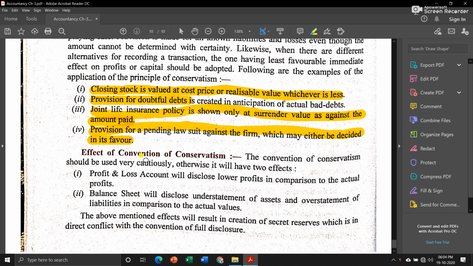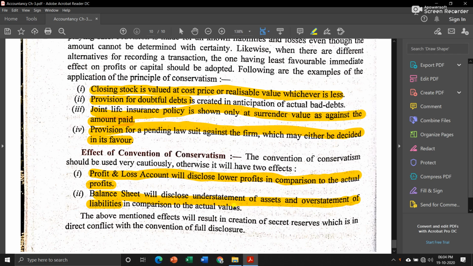Now there are some effects of this convention. Profit and loss account will disclose lower profits in comparison to the actual profit, because you are including more losses than your profit. That is why profit and loss account will show lower profit. Then balance sheet will disclose understatement of assets and overstatement of liabilities. Means in the balance sheet you will be showing the value of your assets less than the actual amount, and the liabilities will be shown at a much higher value than normal or actual values.